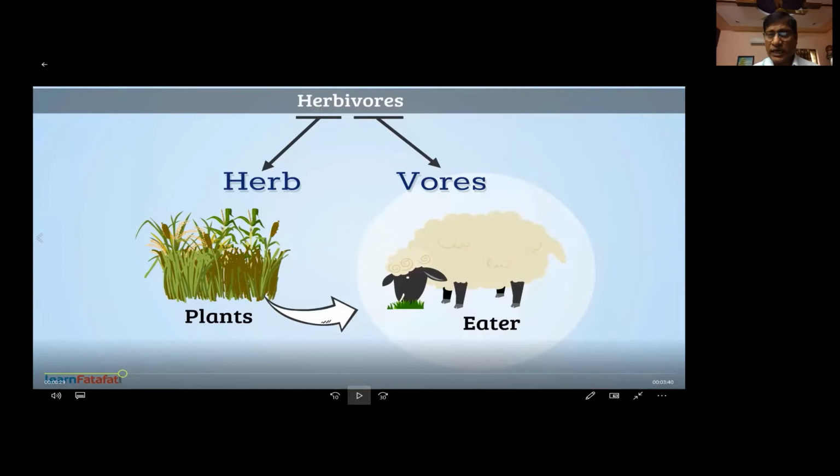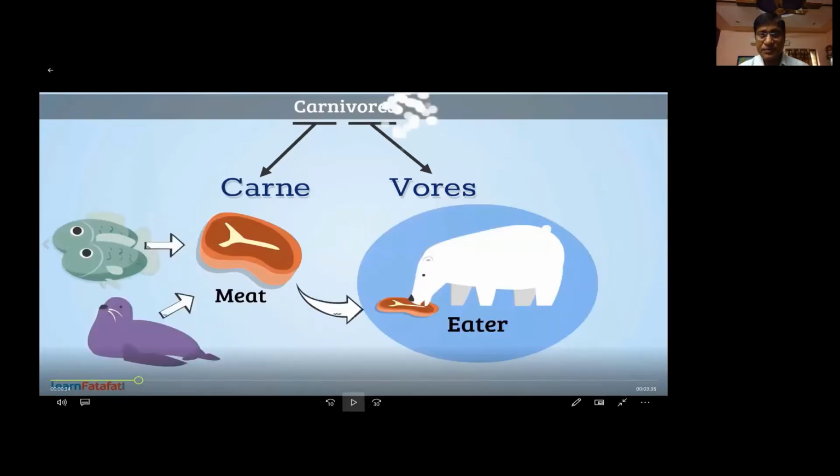All these are herbivores. Another group of organisms don't directly eat the grass, but they eat other animals. If you take a tiger or a lion, they will not eat the grass or the fruits. They kill other animals like rabbit, deer, sheep, and eat their flesh.